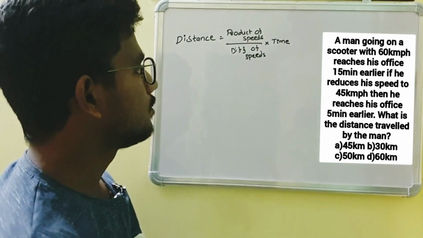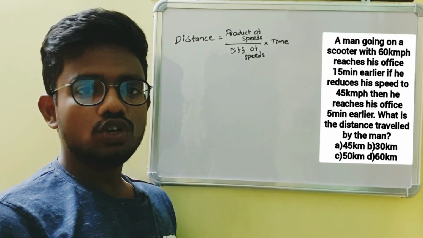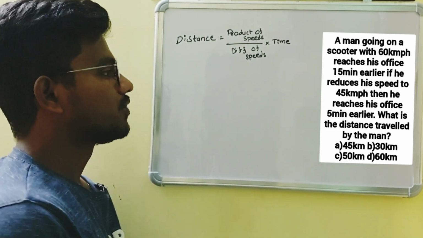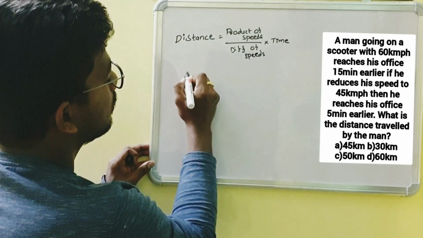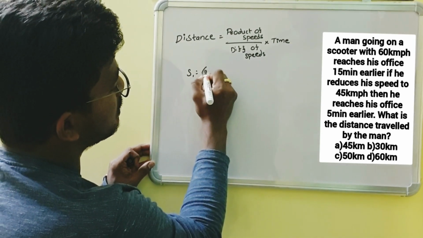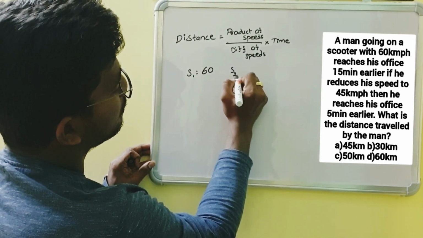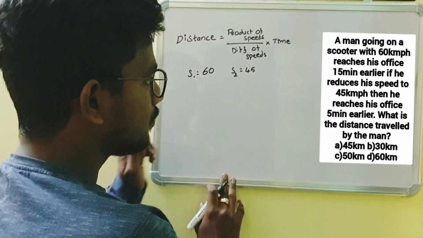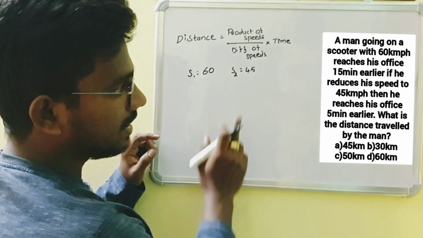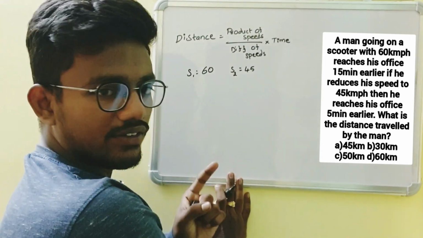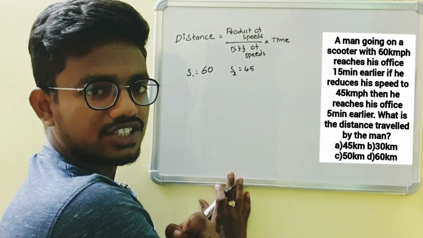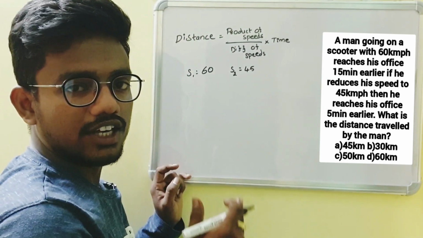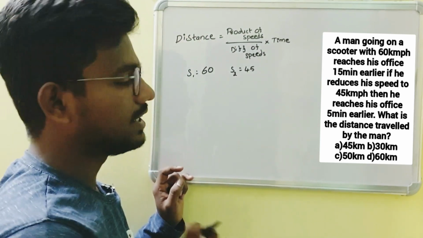The formula is: distance is equal to product of speeds by difference of speeds into time. Here the given speeds are S1 is equal to 60 kilometers per hour and S2 is 45 kilometers per hour. Okay, here the time constant is, see, in the question it is given that in the two cases he has reached his office earlier. So if it is early and early, we have to subtract the time intervals.